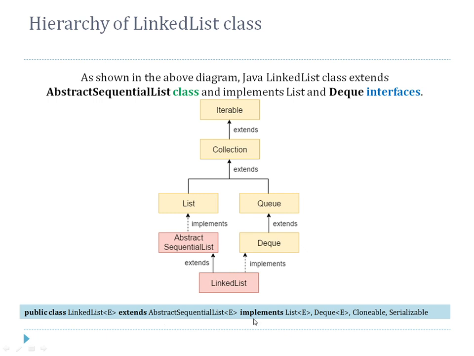Then it implements some special features like list. This is the list interface. It implements means it is an interface, so we are using a keyword called implements. It has a feature of deque also, and apart from that it is cloneable and serializable. Serializable is just like the threading concept. It is inherited directly into this linked list, and cloneable, as we have seen in array list, means you can create a clone of the same class object directly by using a function of cloneable, that is clone. We have already gone into detail in array list, so we will move further.